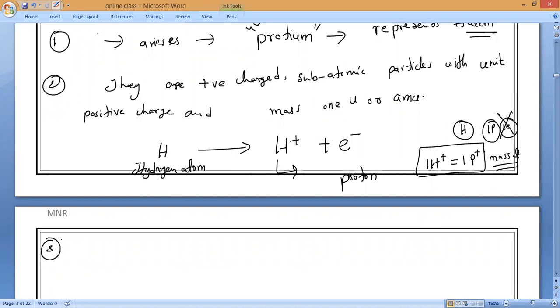Next, the third one: what is the charge of a proton? The charge of a proton and an electron is the same magnitude. But what is the difference?